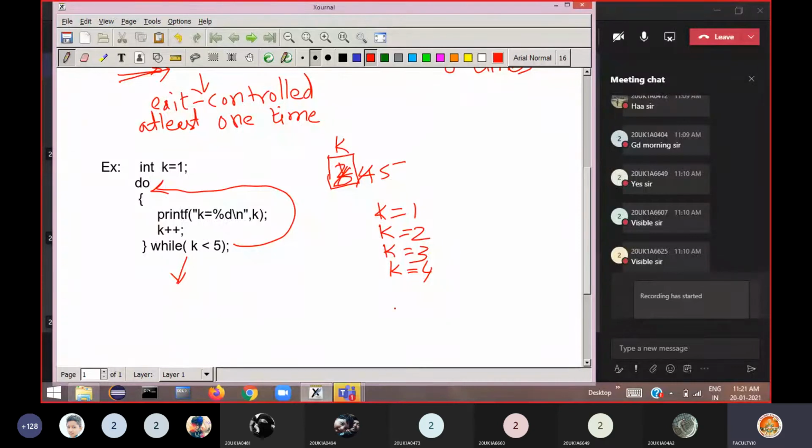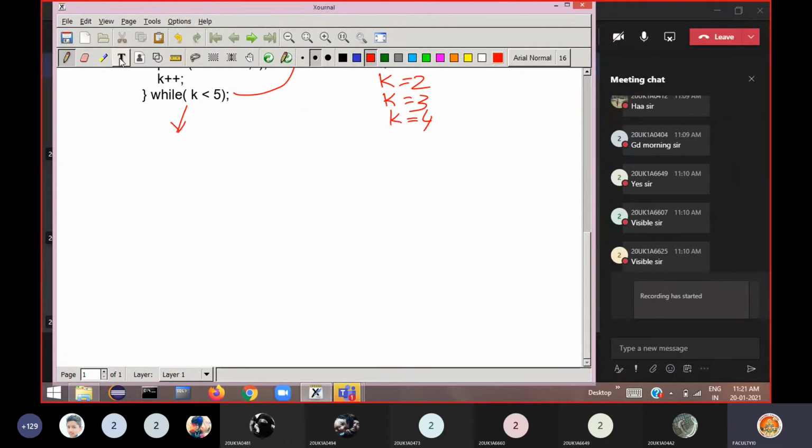Let us write a sample program demonstrating this do while statement here. So I write a program demonstrating do while statement. Do is a keyword and while is also a keyword, so always you should write them in lowercase letters. Then include the header file.